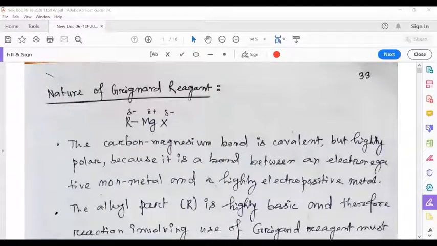Good morning, students. Today I am going to start the third video lecture on Unit 10, Haloalkanes and Haloarenes. In the last class, I explained in the last part about the reaction of haloalkanes with metals.